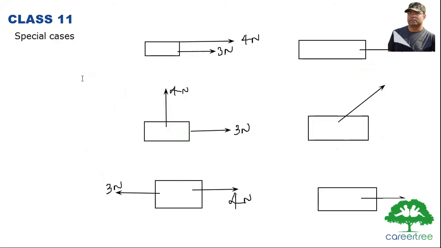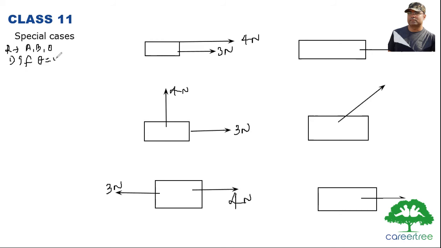Now I will show some special cases. It is very clear that the resultant depends on the magnitude of A, the magnitude of B, and theta also, the angle between vector A and vector B. So if the angle gets changed, the resultant will change. So we'll see the special case first. If theta equals 0 degrees.